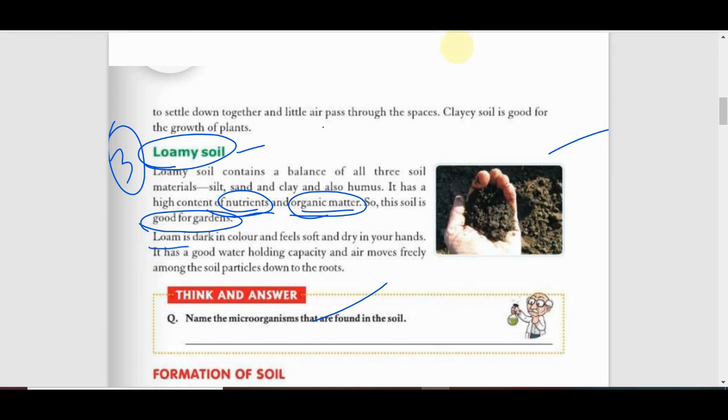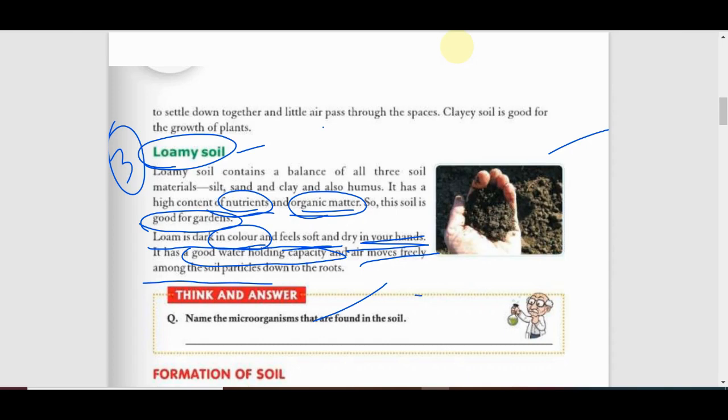So loamy soil has a dark color. It feels very soft and dry in your hand, and it has a good water holding capacity because it is also made of small particles, and air can move easily among the soil particles down to the roots. So it has small gaps between the soil particles, so air can easily pass through them.